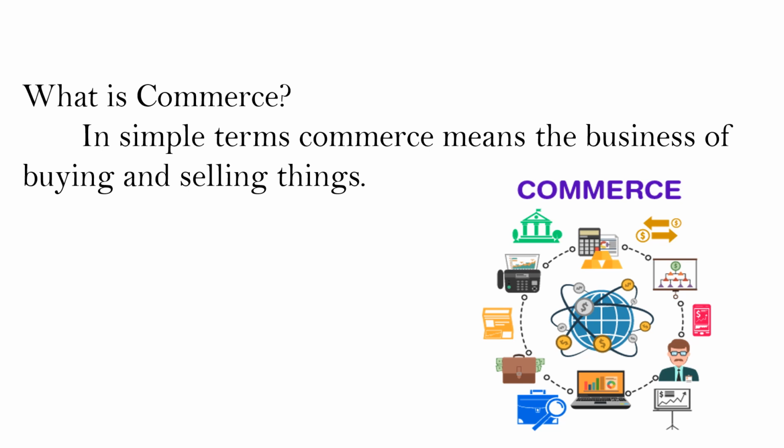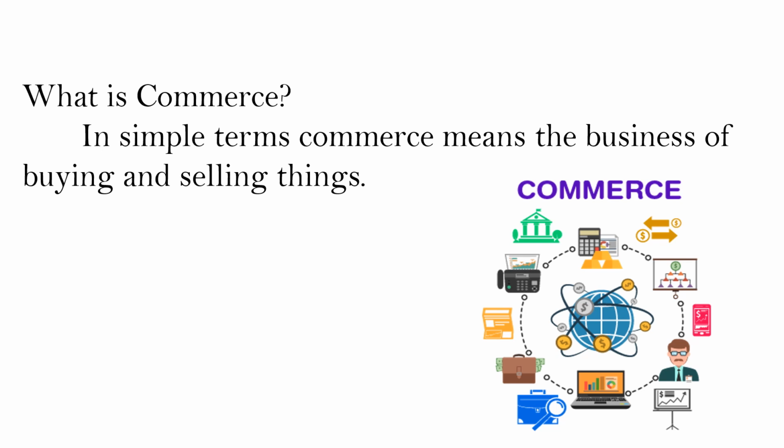Okay, for example, there's a pencil in your hand, right? Have you ever thought how the pencil came into your hand? It was produced or made somewhere in some part of our country, right? And the product came to a shopkeeper, and from that shopkeeper you bought it.